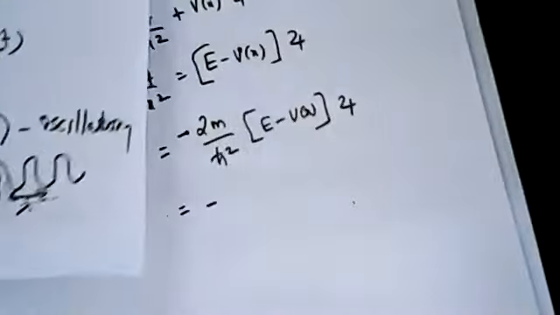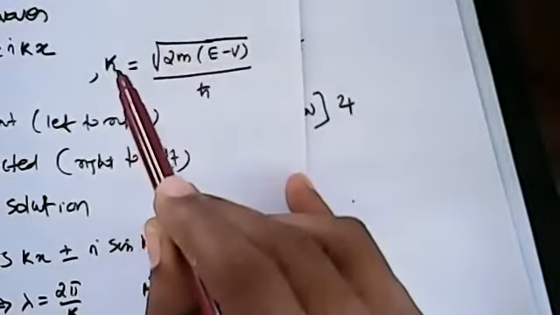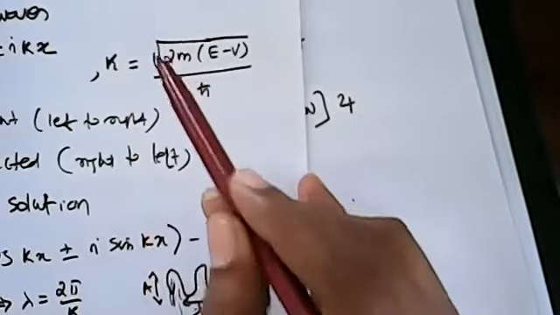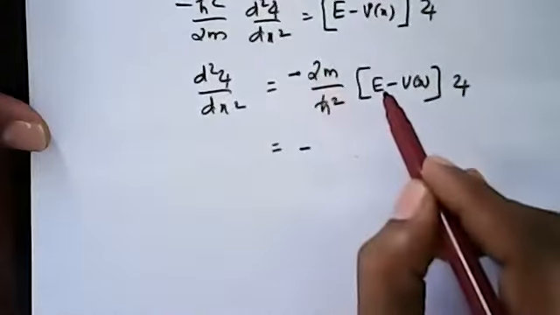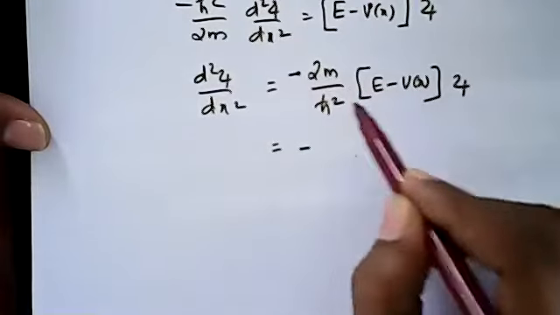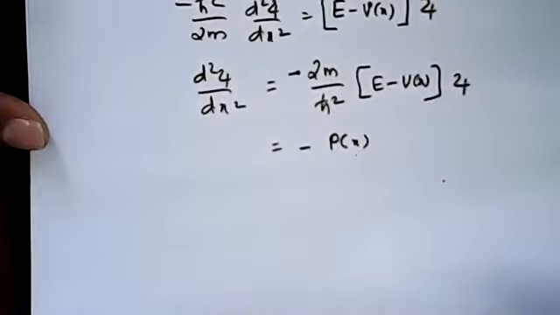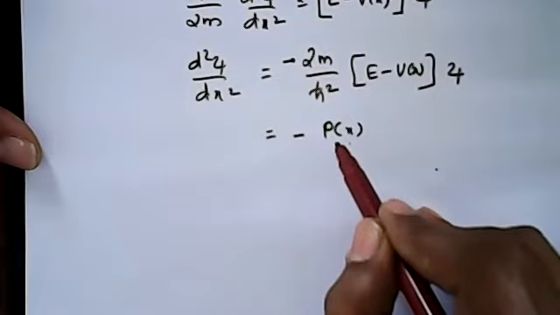But here you have to call it not a constant p, it is p of x. This 2m into E minus V of x, you can call it p of x. Not a constant p. Momentum is not constant.